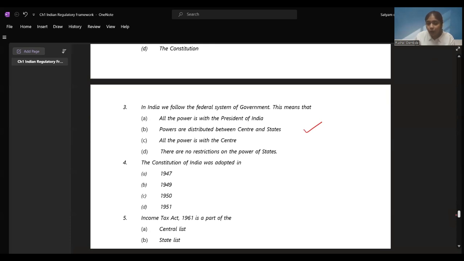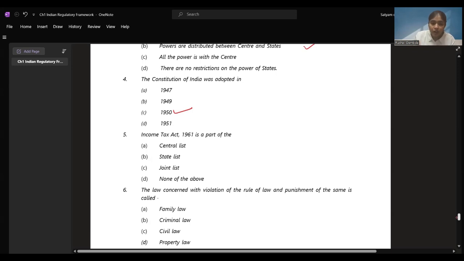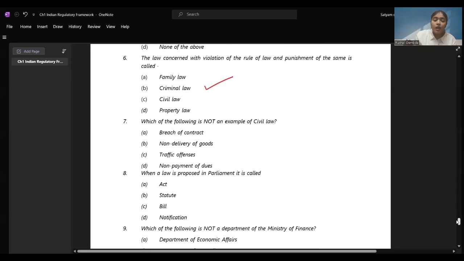Constitution of India, when was it adopted? 1950. Income tax is a part of central list, state list, joint list, or none of the above? We have learned this. It is the part of central list, right? It is the part of central list. The law concerned with violation of rule of law and punishment of the same is called as violation of rule of law and punishment. Punishment is only given in criminal law. Civil law, there is no punishment given, right?